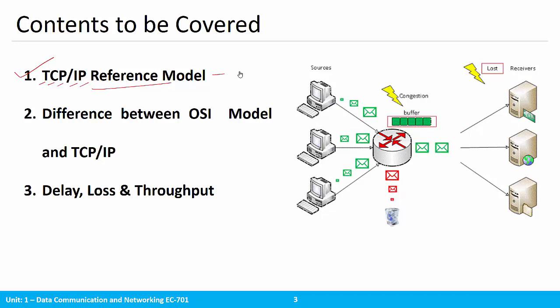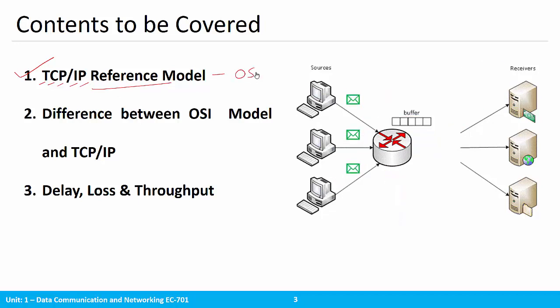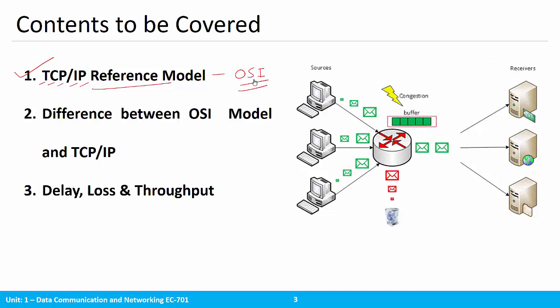So you may ask, what is the need if we had already studied the open system interconnection model, right? So yes, in this lecture we are going to see what is the difference between the OSI model and the TCP IP model, right? And in detail we'll discuss what are the differences in terms of the different layers and applications in the OSI model and the TCP IP model, right?